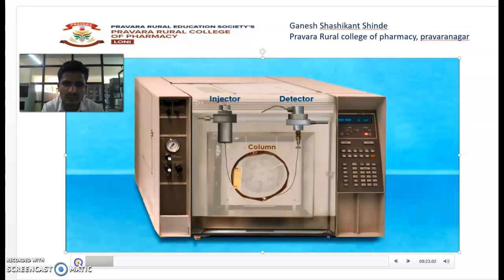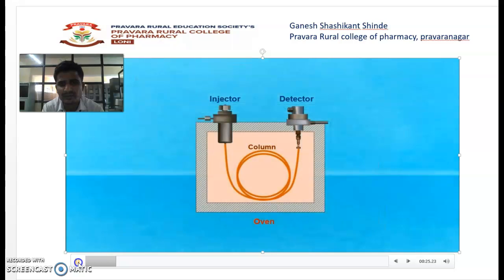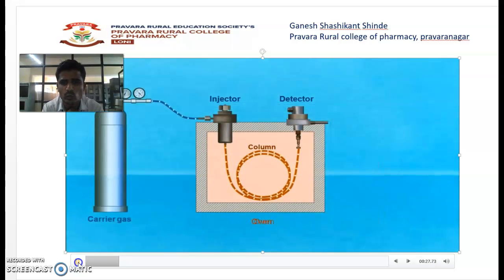Your whole system, that is the detector and the injection part, is kept in an oven, and whatever solutes are there are kept at a definite temperature, so that the solutes in a vaporized state are not converted again into the liquid or solid state. So in order to maintain the vapor state at a controlled temperature, the column is kept in an oven.